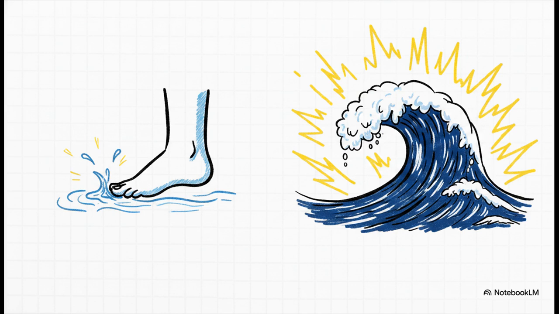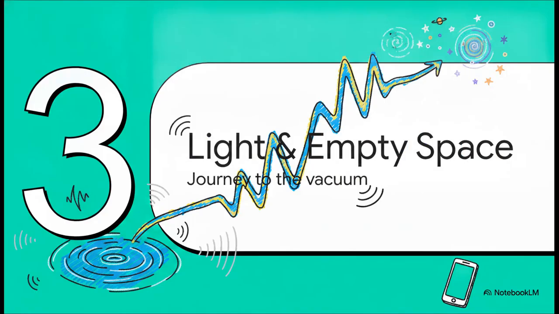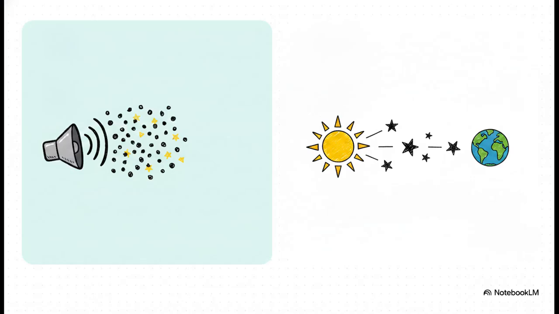In physical science, using mathematical representations to link a wave's amplitude directly to its energy is a major foundational standard for this grade level. Which brings us to Section 3, Light and Empty Space. Journey to the vacuum. Okay, so that covers the basics of physical waves like water or sound.